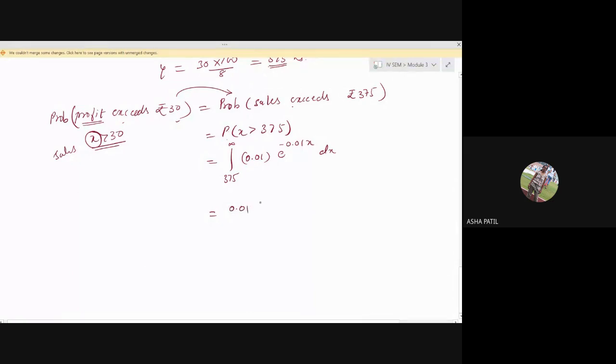Cancel. Integration is e raised to minus 0.01x divided by minus 0.01. Limits are from 375 to infinity. Cancel here. Minus outside. E raised to minus infinity will be 0, minus e raised to minus 0.01 into 375. Everybody got the answer? Minus minus it becomes plus. You can just go for 3.75, e raised to minus 3.75.